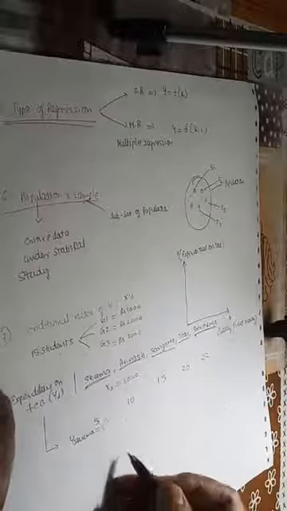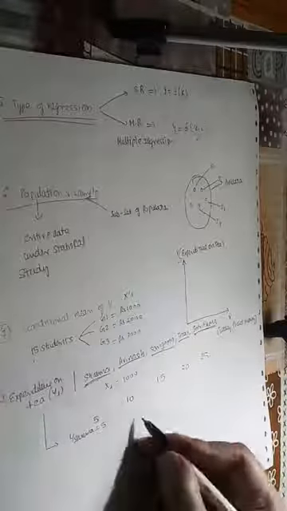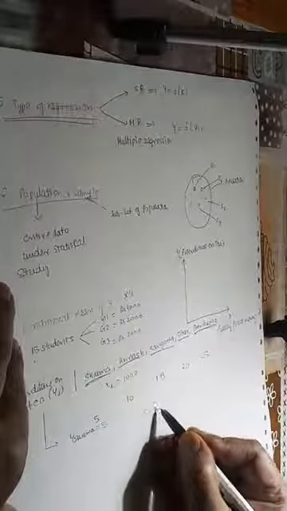So what will be the average? I have 5 students and this is the expenditure. So 5 plus 10 plus 15 plus 20 plus 25 divided by 5. You will get 15. Check this one. Okay. So what we have done here? We have taken out the conditional mean of Y.